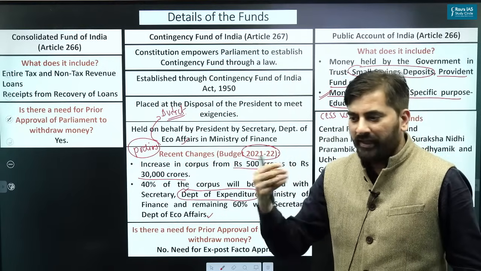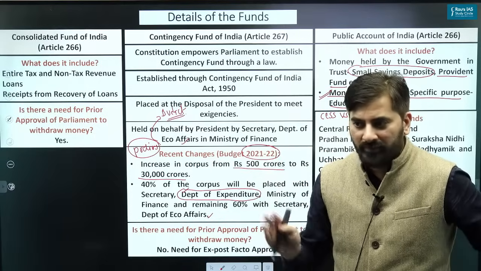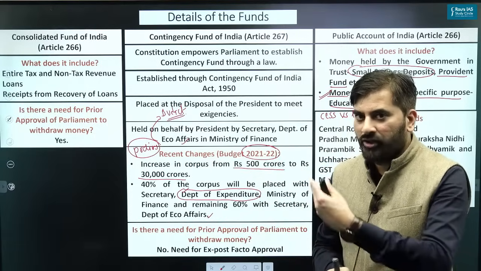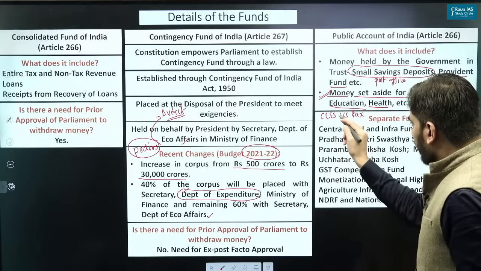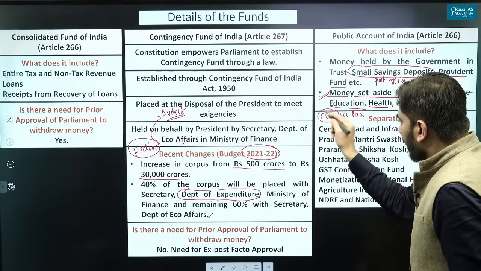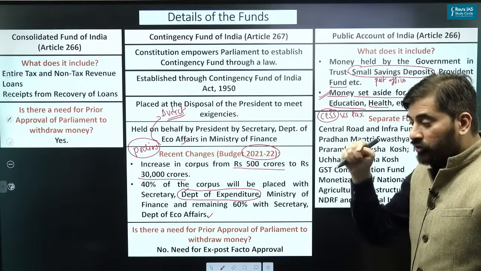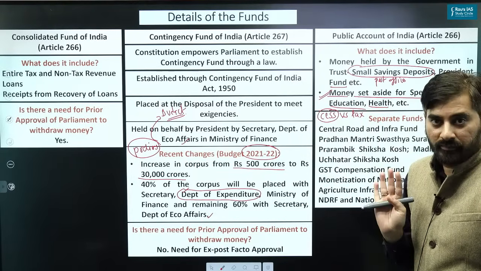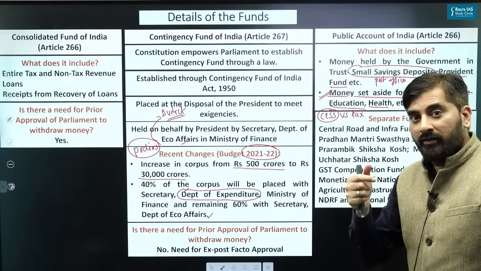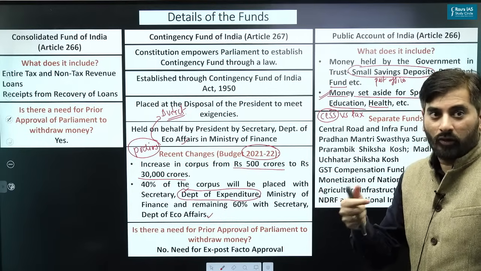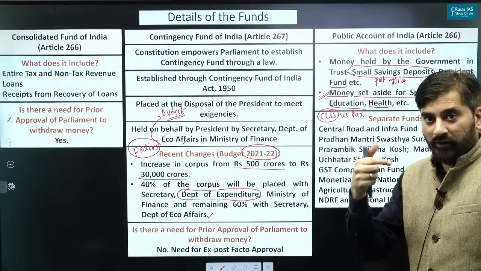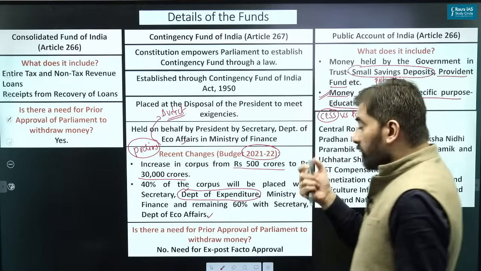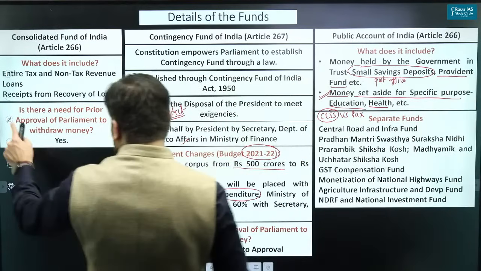Like income tax, the government can use it for whatever purpose, like construction of roads, education, health, and so on. But when the government imposes a cess, the money should always be utilized for the purpose it is imposed for. For example, if the government is imposing an education cess, obviously it has to be used only for the purpose of education.